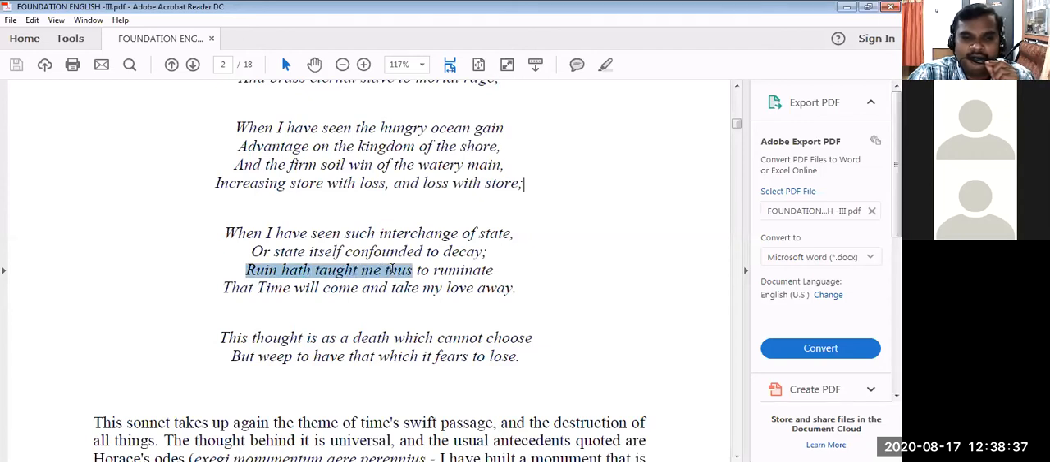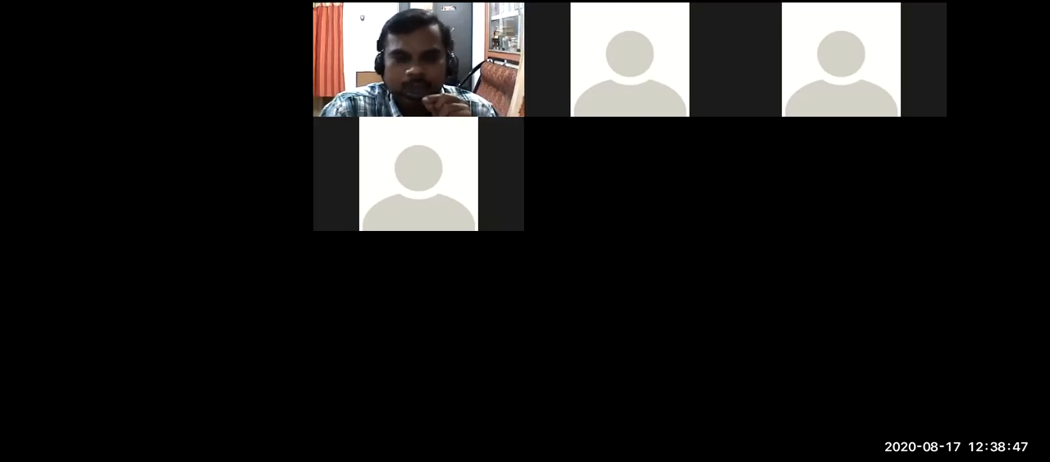Ruin hath taught me thus to ruminate, that time will come and take my love away. He says, there is a word love here. The word love is referring to male gender. The word lover is referring to male gender. So always his sonnets are written in praise of a woman, an imaginary woman, an imaginary character, a sacred imaginary character. He used to write sonnets praising her.